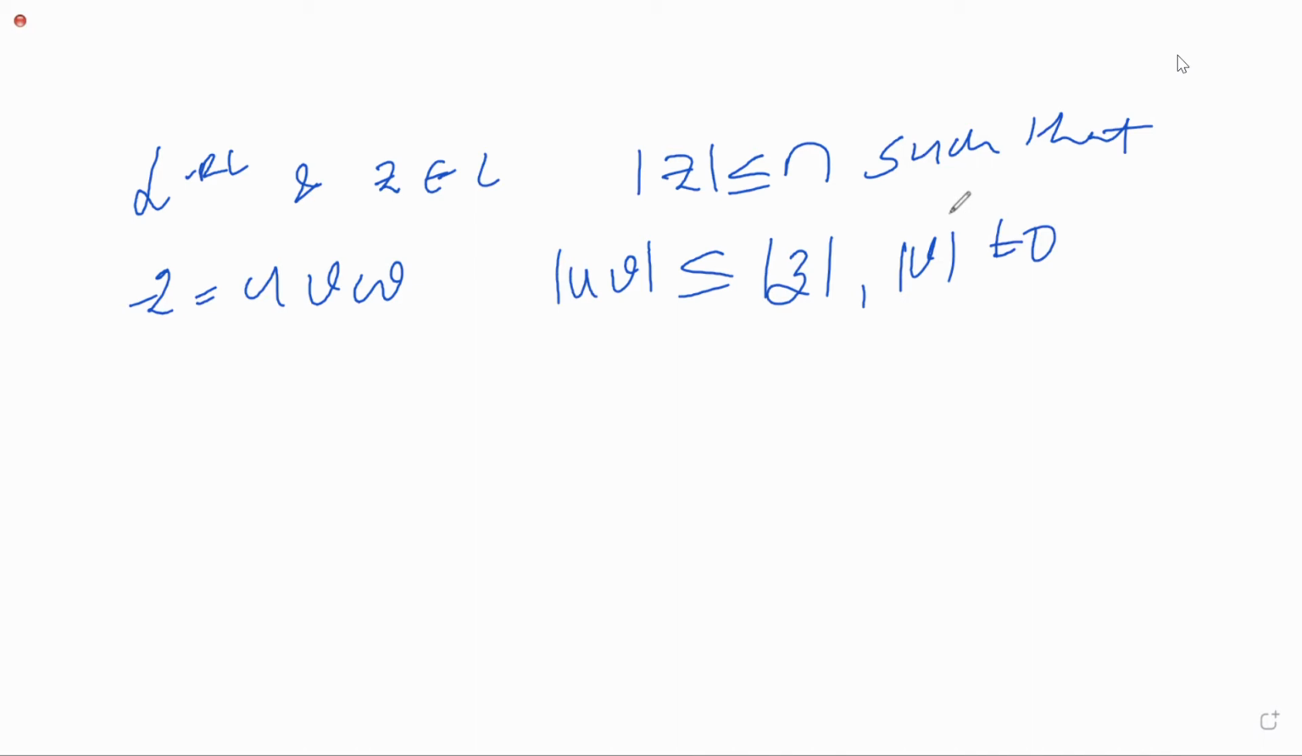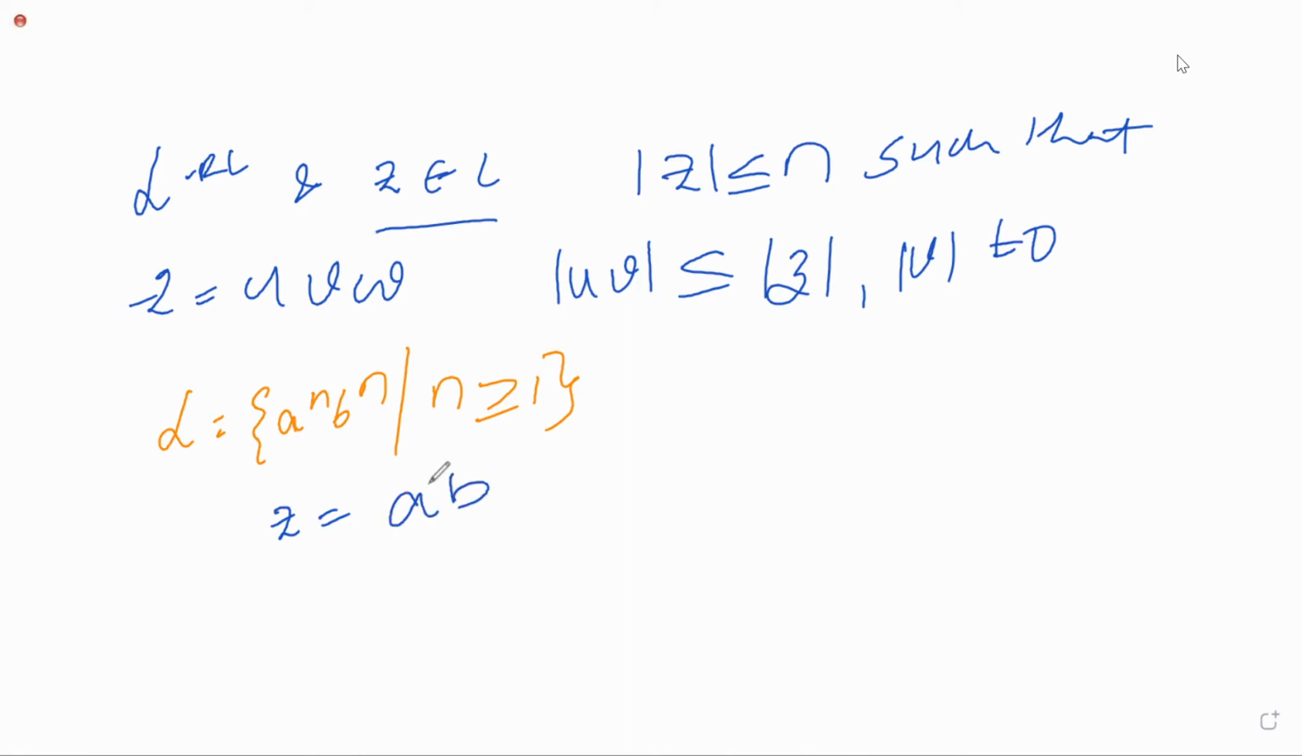For example, I'm taking a language. The question is L is equal to A power n, B power n, where n is greater than or equal to 0. This is the language they have given to you. Now I'm assuming my Z value, which belongs to the language. If I consider n equal to 2, that means A square, B square, which is AABB. This is the string I have assumed.